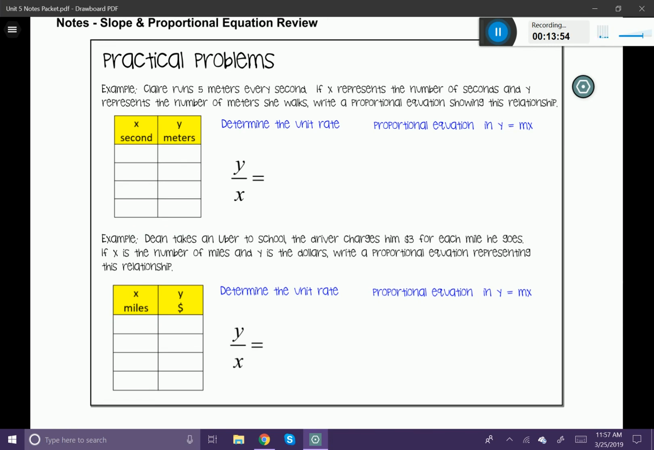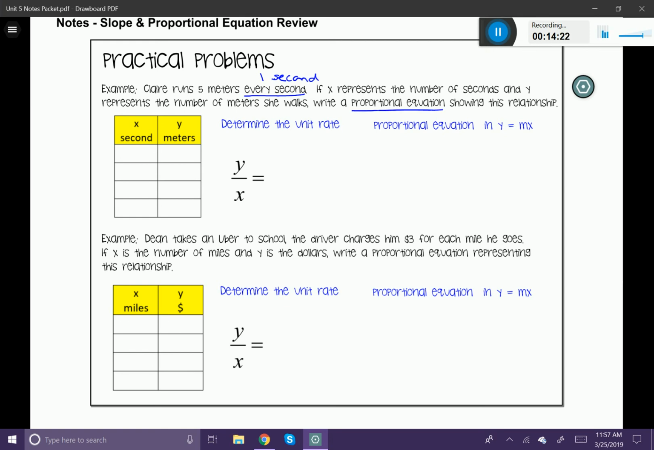The first example: Claire runs 5 meters every second. Well, let's just stop there. Whenever a problem says every second, that just means for every 1 second. That's all. If x represents the number of seconds and y represents the number of meters she walks, write a proportional equation showing this relationship. So here's our goal. We want to write a proportional equation showing the relationship.